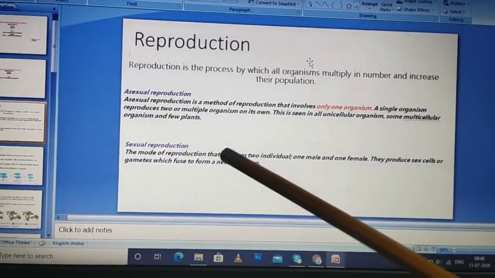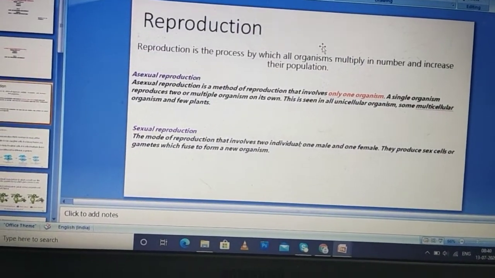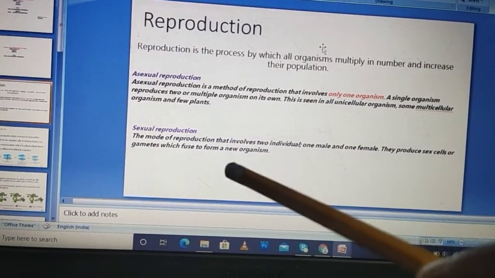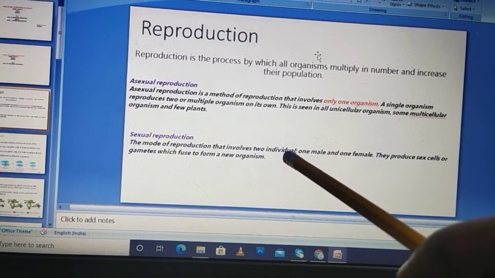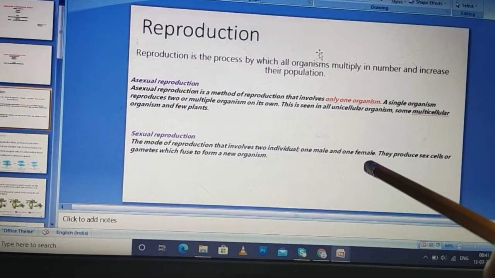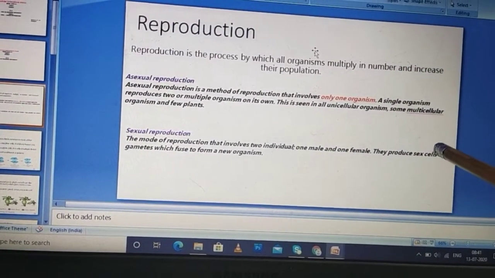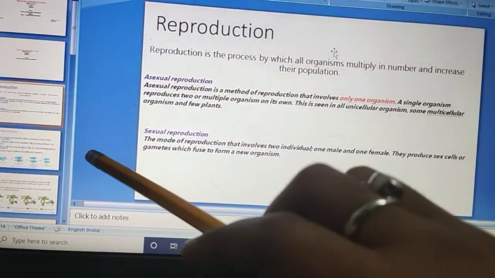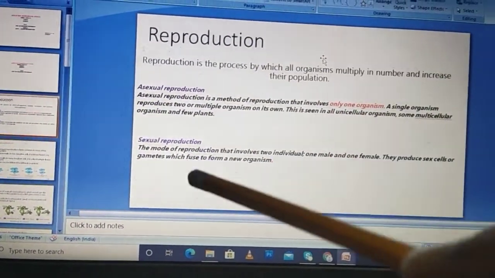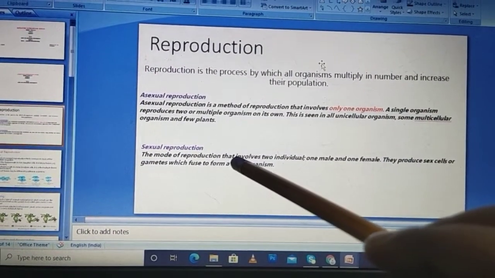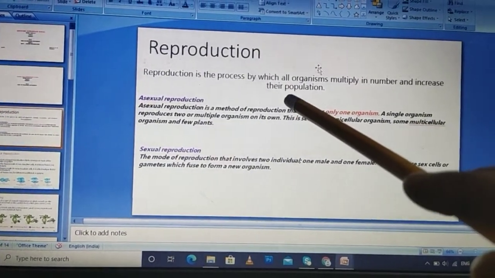While if we talk about sexual reproduction, in the sexual mode of reproduction, as we have studied, it involves two individuals. One is male and the other is female, and they produce sex cells, also known as gametes, which fuse to form new organisms. Sexual reproduction is quite a complex procedure as compared to asexual reproduction.